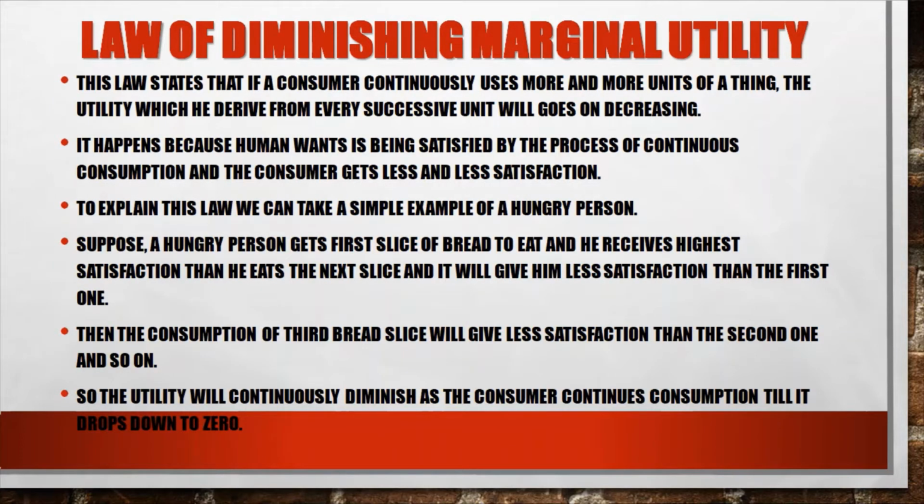This law states that if a consumer continuously uses more and more units of a thing, the utility which he derives from every successive unit goes on decreasing. It happens because human want is being satisfied by the process of continuous consumption, and the consumer gets less and less satisfaction. To explain this law, we can take a simple example of a hungry person.